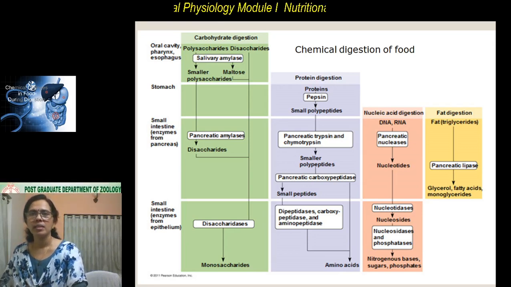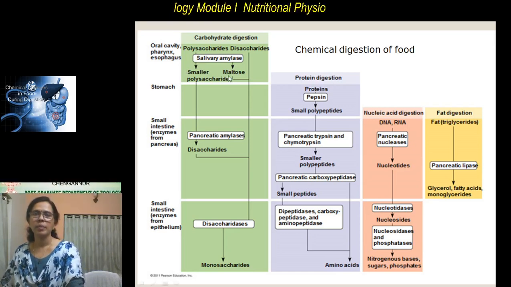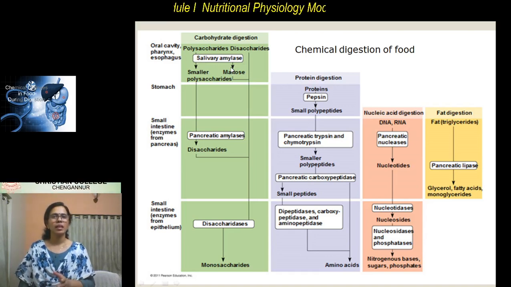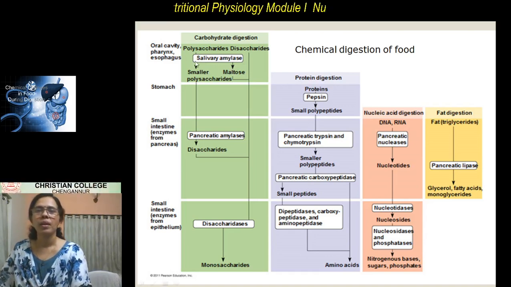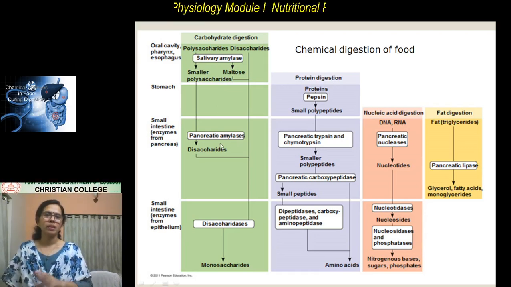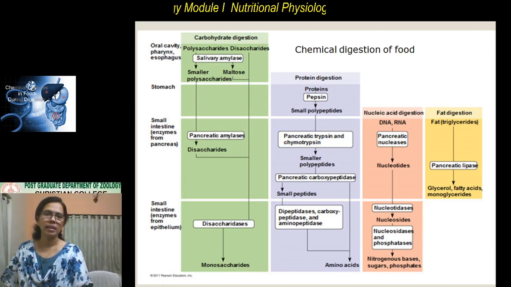Amylase is present in the saliva, and that is known as salivary amylase. Amylase is also present in the pancreatic juice. It is secreted by the pancreas, so that is known as pancreatic amylase.